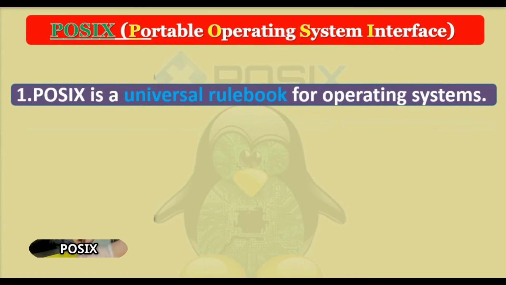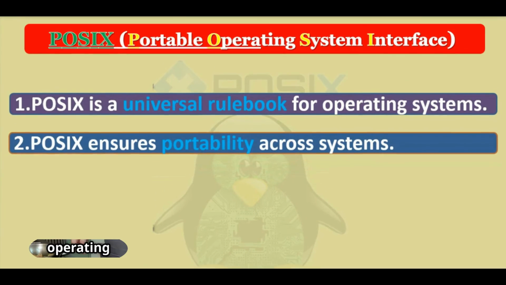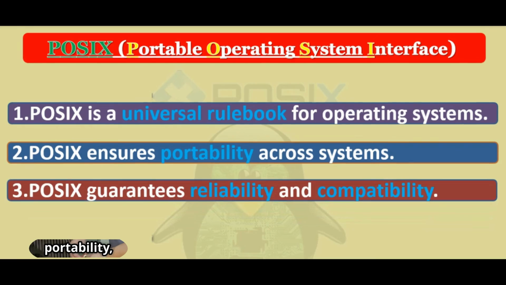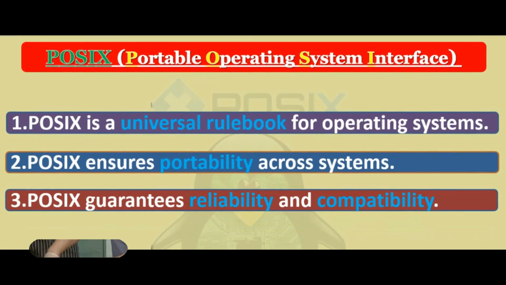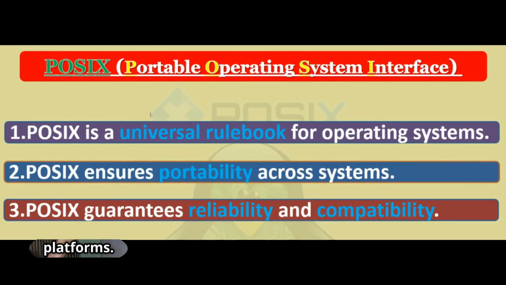In short, POSIX is like a universal rulebook for operating systems. It ensures portability, reliability, and compatibility, so the software can run smoothly across platforms.